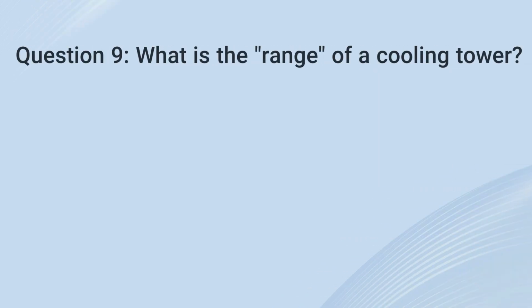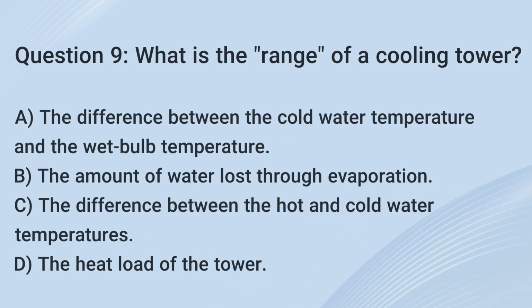9. What is the range of a cooling tower? A. The difference between the cold water temperature and the wet bulb temperature. B. The amount of water lost through evaporation. C. The difference between the hot and cold water temperatures. D. The heat load of the tower.